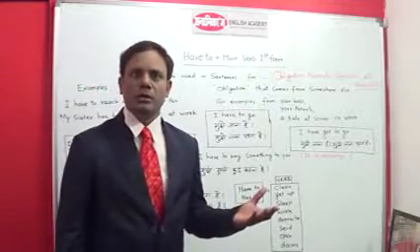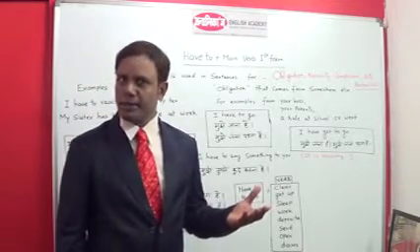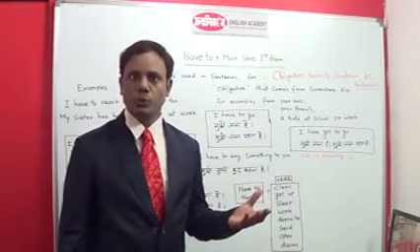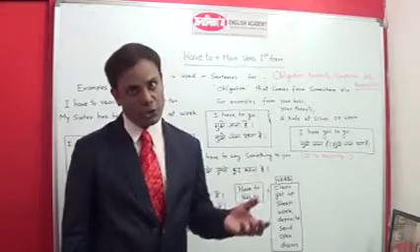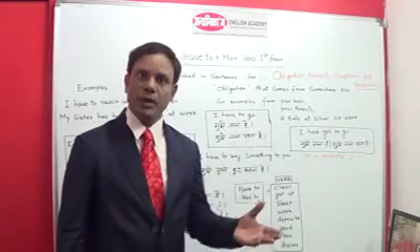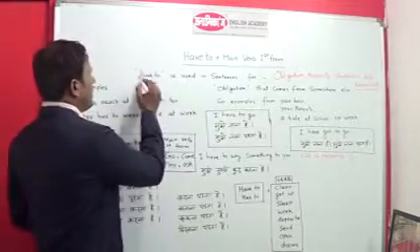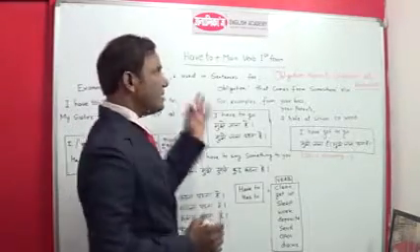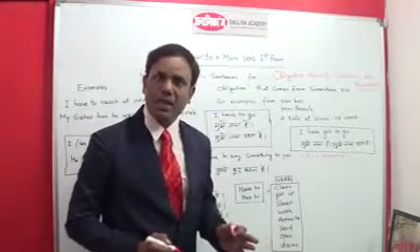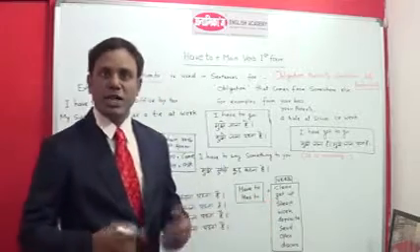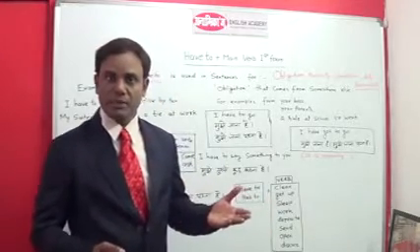Today we are going to learn one of the modal auxiliaries, that is have to. Have to and has to. They are followed by main verb first form. Have to is used in sentences for obligation. I will take some examples in Hindi.